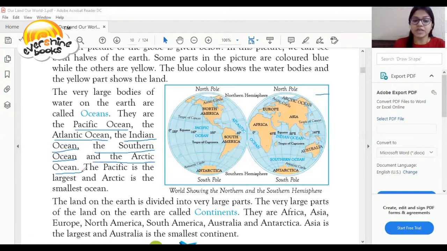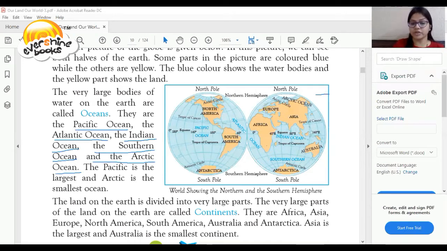The Pacific is the largest and the Arctic is the smallest ocean. Which is the largest ocean? The Pacific Ocean is the largest ocean. Which is the smallest ocean? So, dear student, the answer is the Arctic is the smallest ocean.